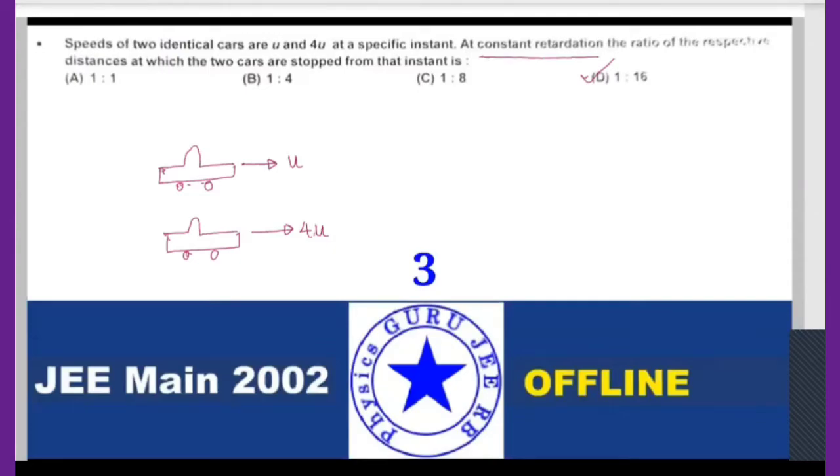Now, two cars at specific time at constant retardation. What is the meaning of constant retardation? Can anybody tell? The deceleration is equal for both the cars. Yeah, that means both of them applied the brakes. So here a person who is sitting, he applied the brakes. Here also a person who is sitting, he applied the brakes. So when he applied the brake, final velocity will become 0 for this car after traveling a distance. Here also after traveling a distance, final velocity will become 0, right?